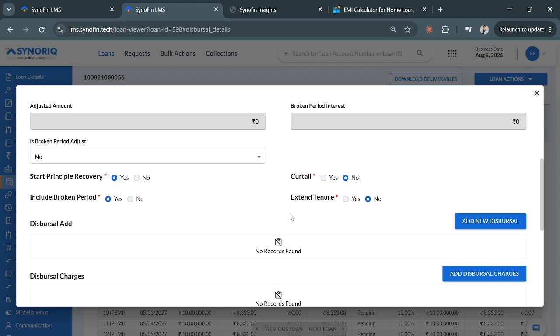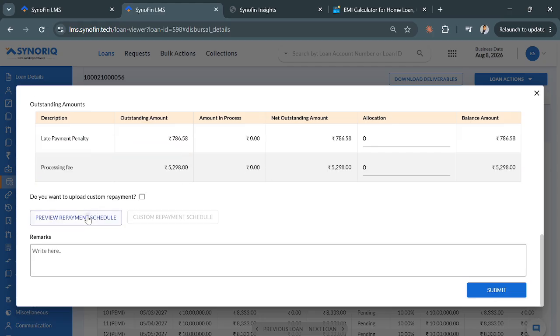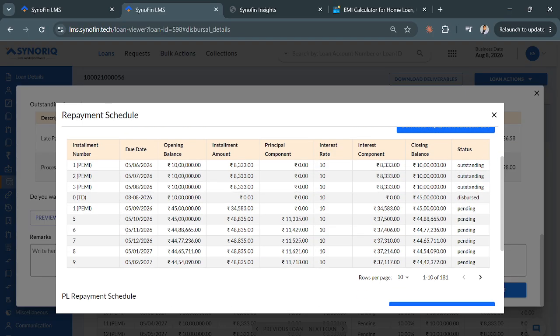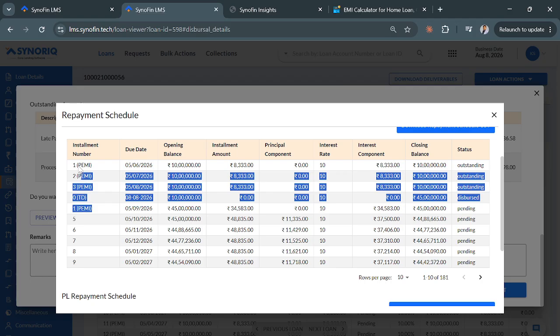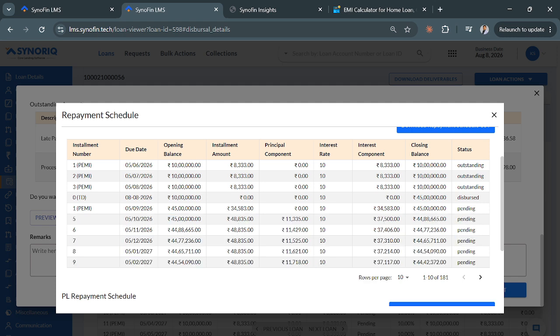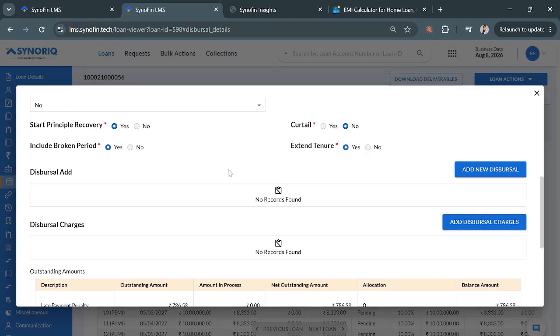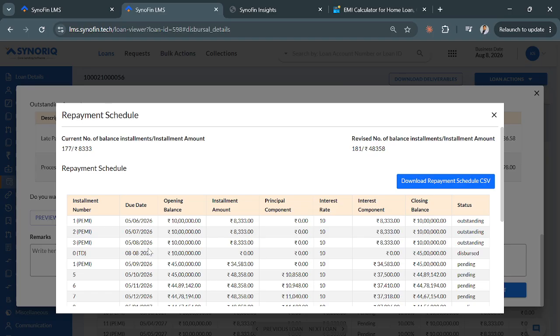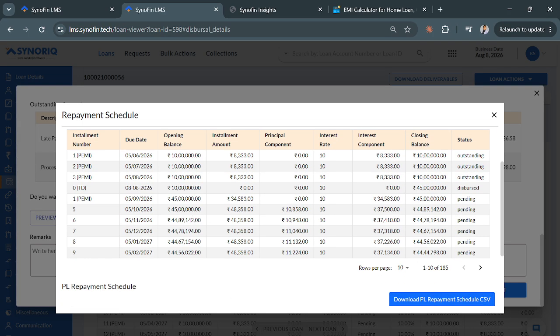Yeah, so the installment was initially calculated according to 180 months, right? If I'm not extending it, the effective tenure is 176 only because there are 4 pre-EMIs, right? So now the installment would be calculated according to 176 months instead of 180. Because the tenure is reduced, the installment amount would increase, right? But if I extend the tenure, the installment would be the original only, because whatever the original installment should have been would be calculated according to 180 months. 180 months on 45 lakh rupees at 10%, right? Clear?